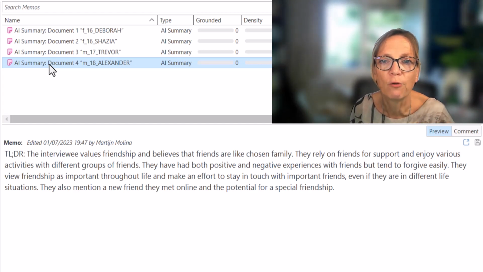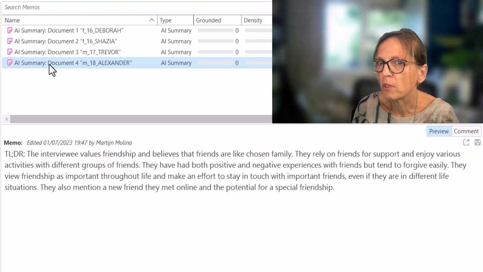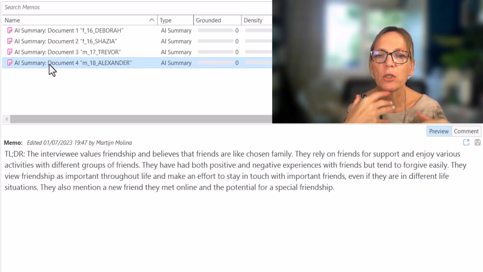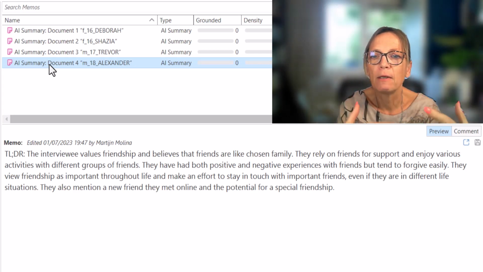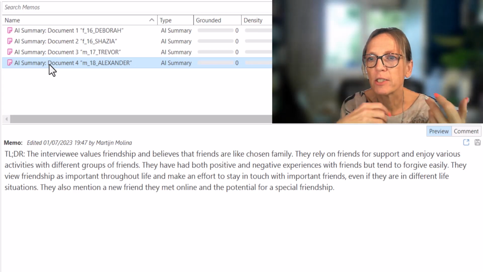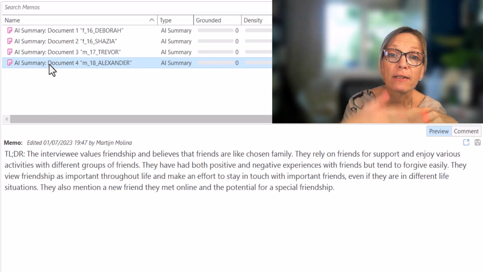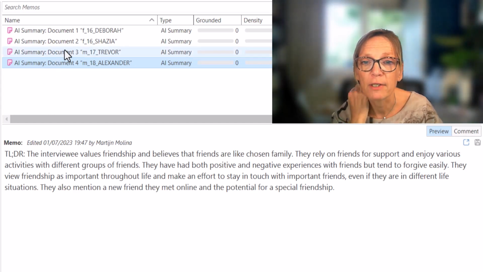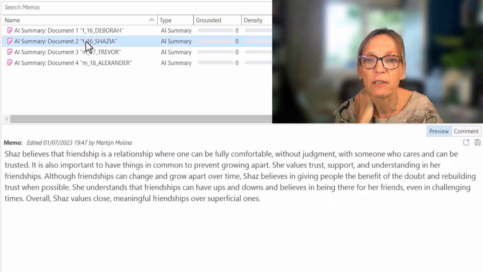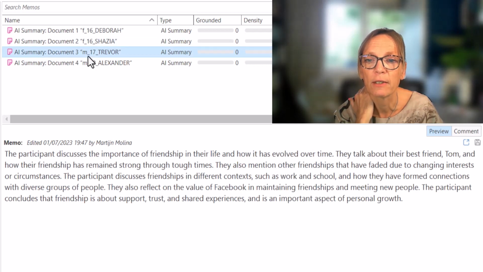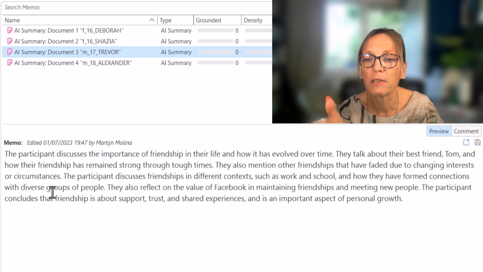a special friendship. So what you don't get here is that you can actually tell the AI what this data is all about. If you have a conversational AI, then you can actually say this is a one-on-one interview. So that AI would actually pick up that this is Alexander and that is Trevor. It's kind of interesting. It does pick up on Chas here and here on Trevor, and here the participant discusses